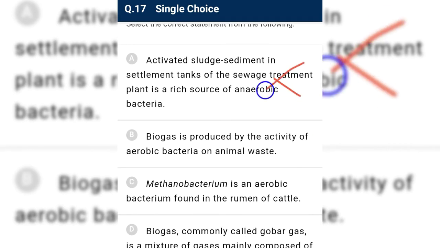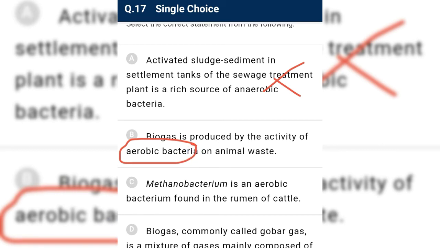Okay, biogas is produced by the activity of aerobic bacteria on the animal waste. No, they are produced by the activity of anaerobic bacteria. The most common anaerobic bacteria is Methanobacterium, a group of archaebacteria, methanogen. So it is also incorrect. Methanobacterium is an aerobic bacteria. No, Methanobacterium is an anaerobic bacteria. Okay, so it is also incorrect.